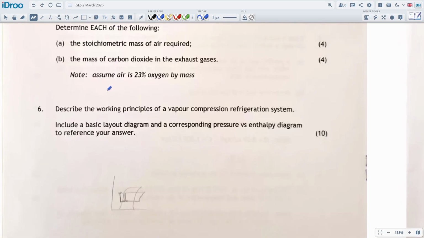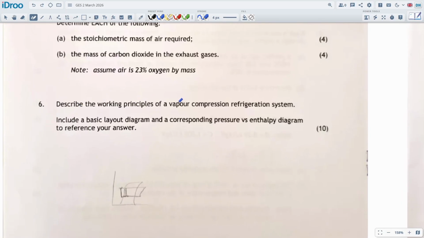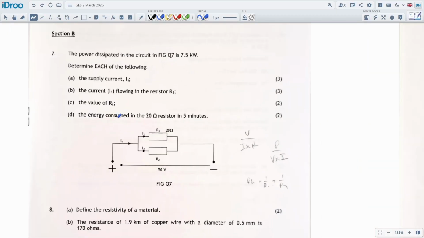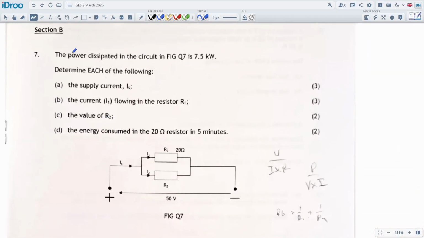And describe the principles of a vapor compression refrigeration system, a basic aircon or refrigeration question. I'm not going to go through the details of that one because you probably know it already from other courses.